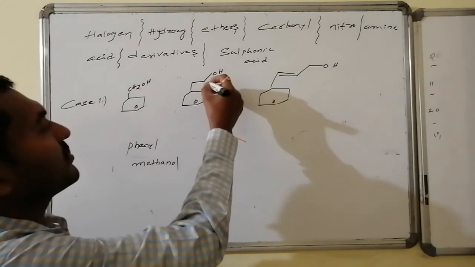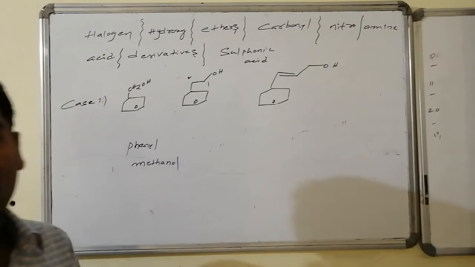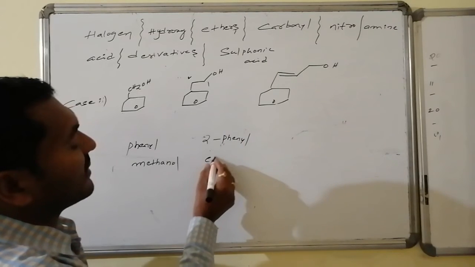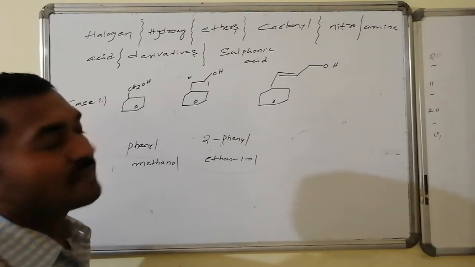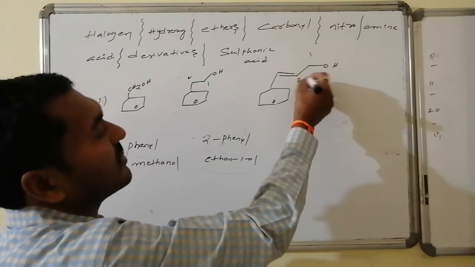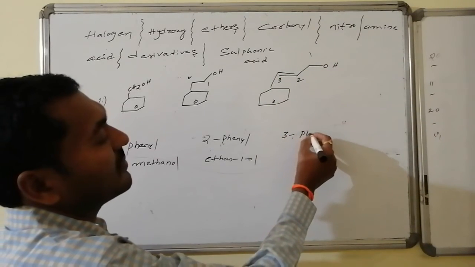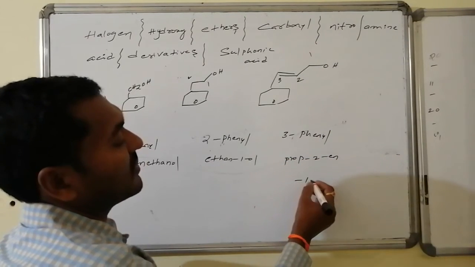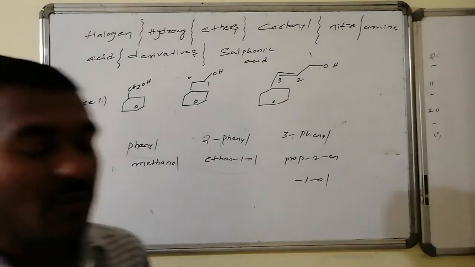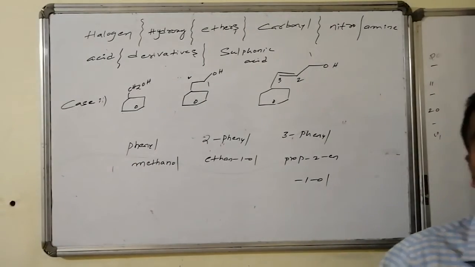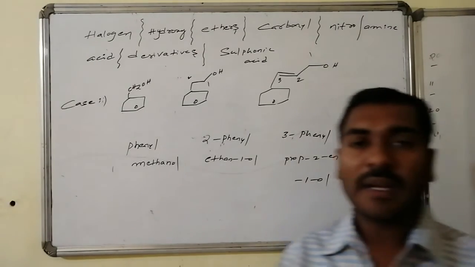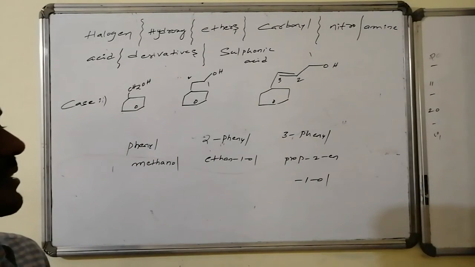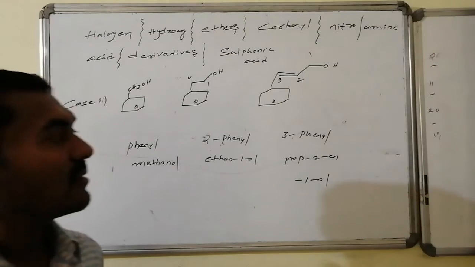And here the name of the compound is 2-phenyl, second position phenyl is there, 2-phenylethan-1-ol, whereas here, getting the highest importance, 1, 2, 3, 3-phenylprop-2-en-1-ol. Prop-2-en-1-ol is the name of the compound. Thus the side chain is considered more prime compared to the aromatic part of the ring system. Thus the names of the compounds are phenylmethanol, 2-phenylethan-1-ol, 3-phenylprop-2-en-1-ol.